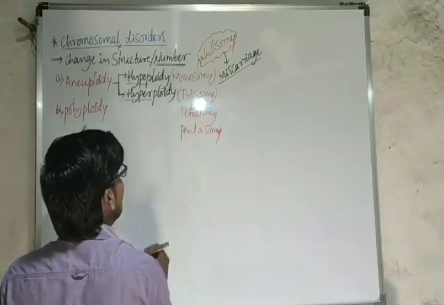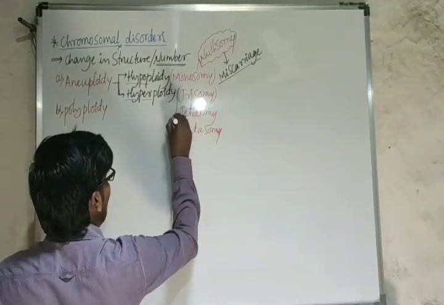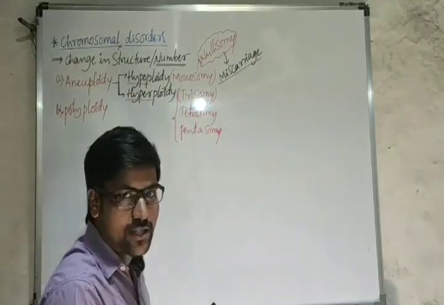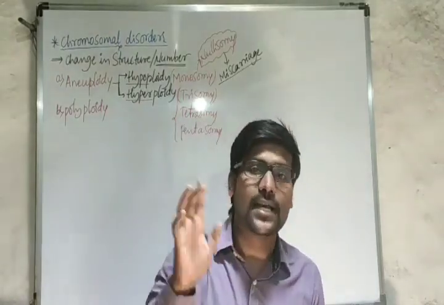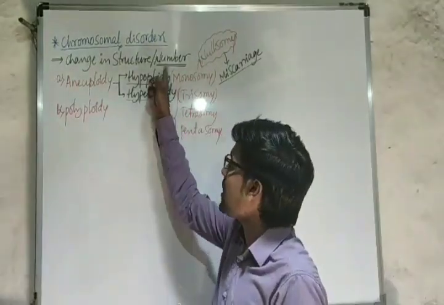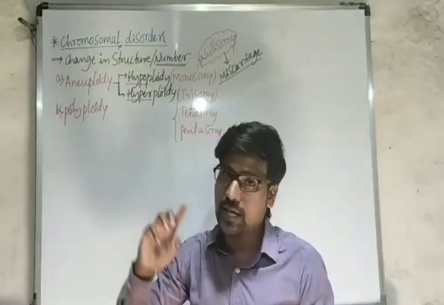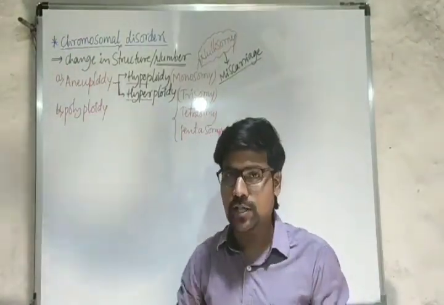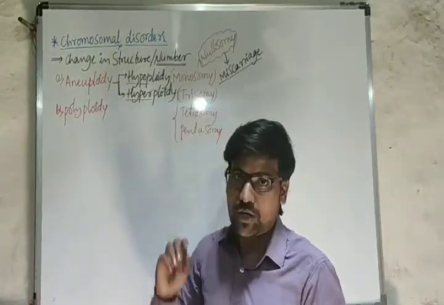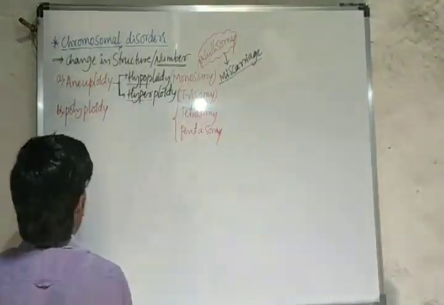So all of these conditions are examples of hyperploidy conditions. That means the chromosome number is extra. Here this is the extra condition and that is the less condition. So these types of conditions are called aneuploidy. Aneuploidy leads to chromosomal disorders, and this is the major one, aneuploidy.